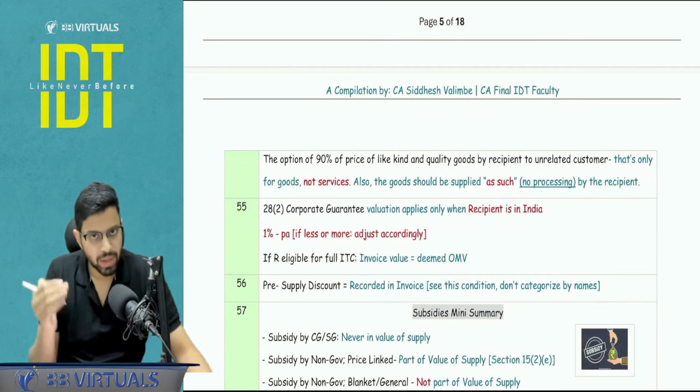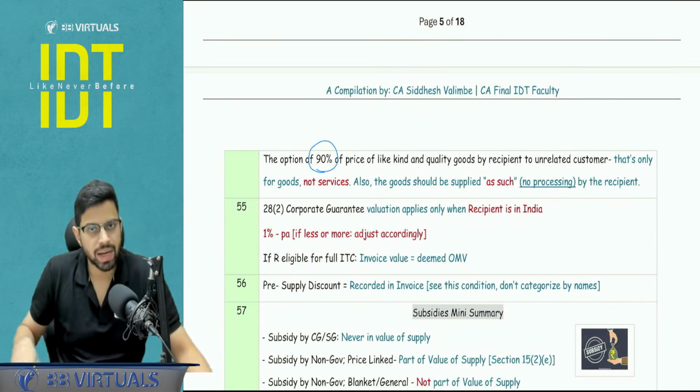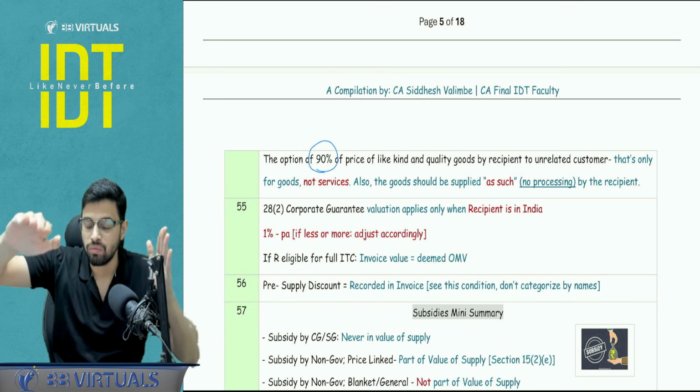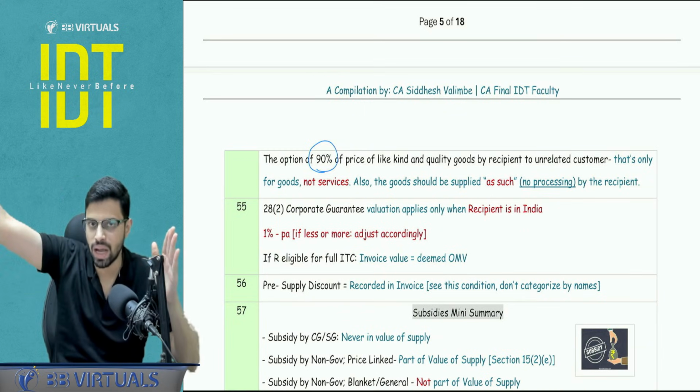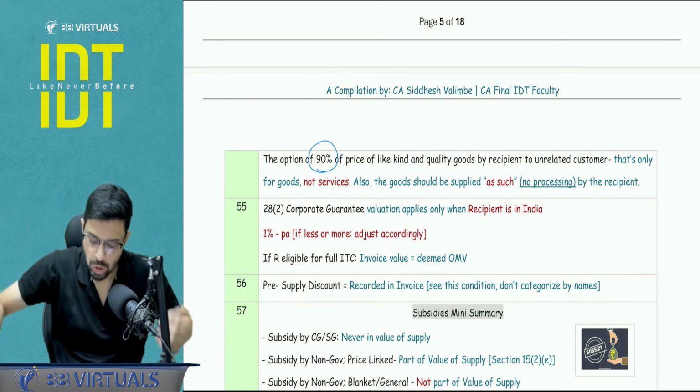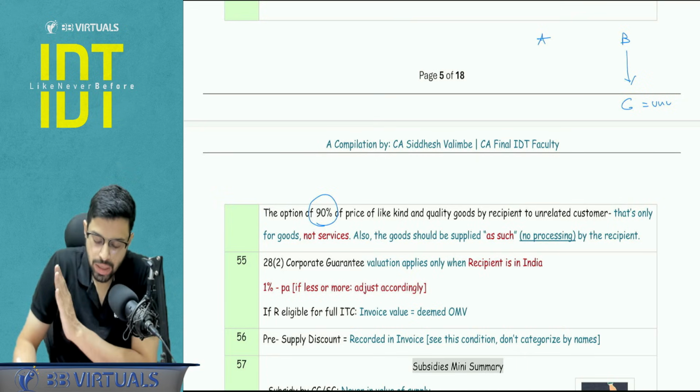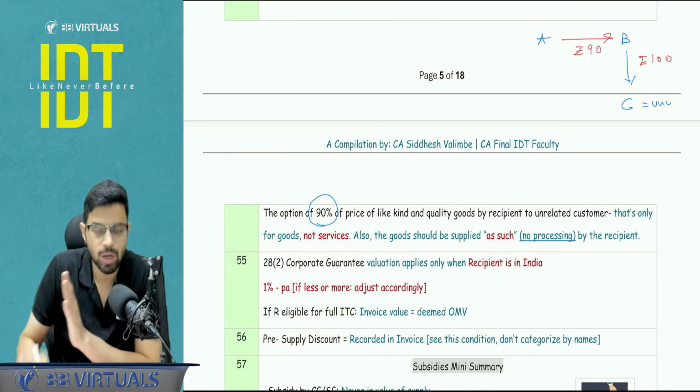But you know, there is a first proviso which gives you the option of taking 90% of the price of like kind and quality when the goods are sold as such to a further unrelated customer by our recipient. So basically what is happening here, let's say A and B are distinct persons and B is further transferring to C who is unrelated. So like kind and quality is sold for, let's say, rupees 100. This supply will be at rupees 90. This is an option given.